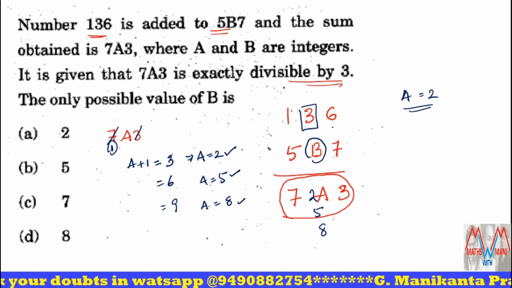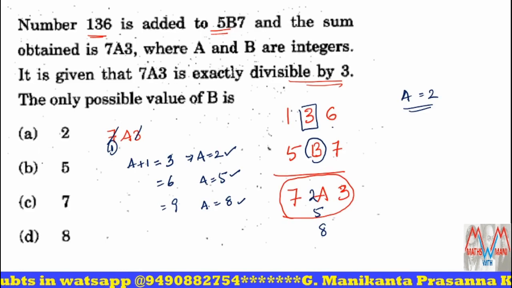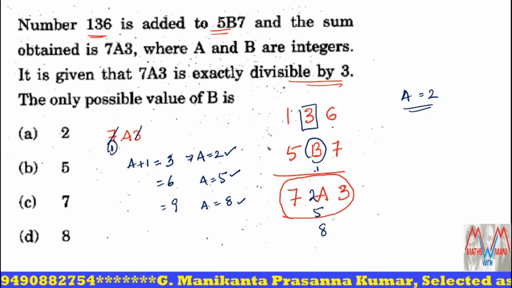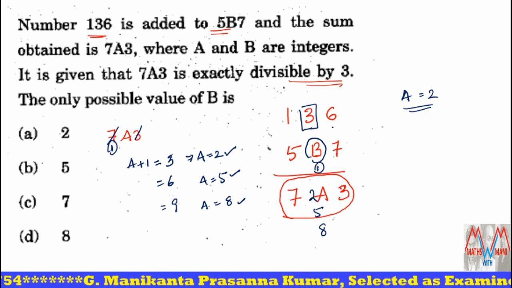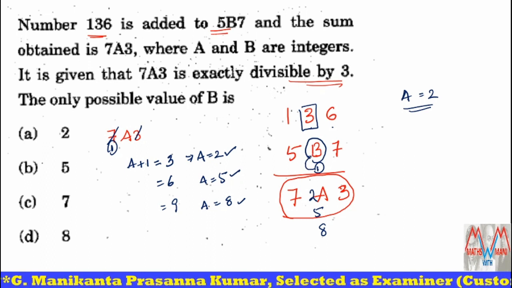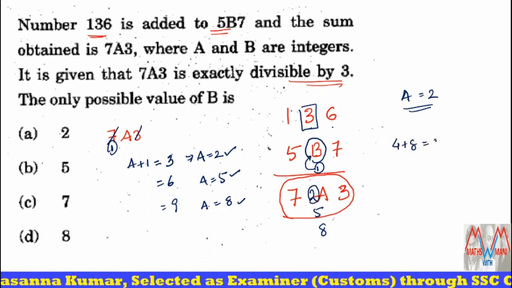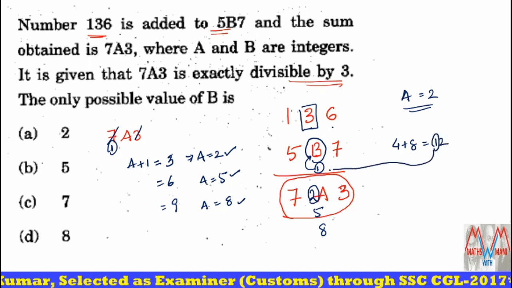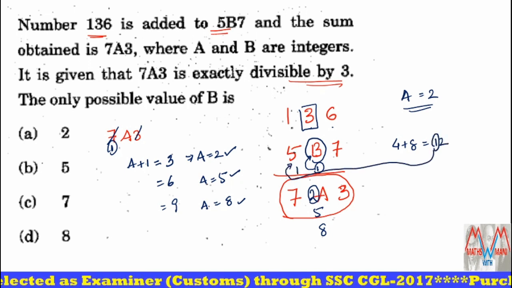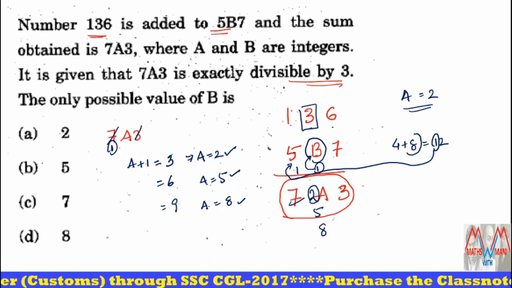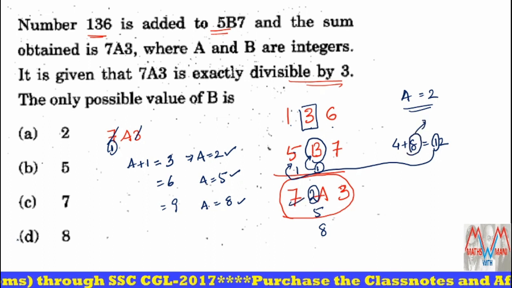Yes, 13 means definitely here we have 1. 6 plus 7 is 13, so here 1. So 3 plus 1, 4. 4 plus how much is equal to 12? 4 plus 8 is equal to 12. Yes, so this 1 goes to here. So 5 plus 1 plus 1, 7. So that's why the value of b should be 8.